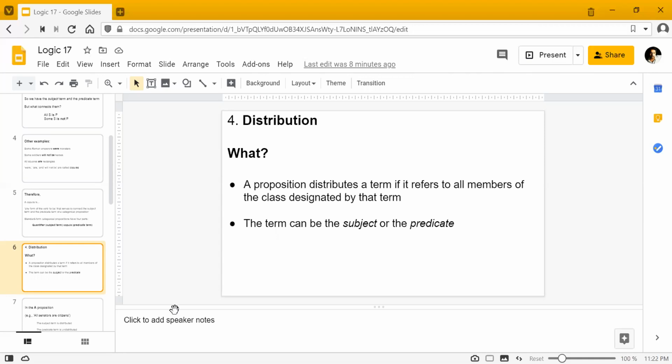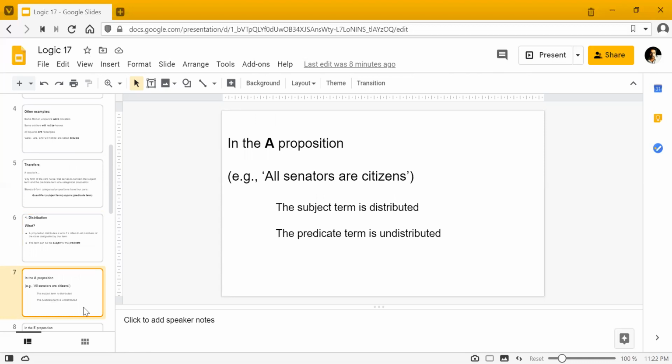But what does distribution mean? First, let's just look at that. If I look at a proposition, for example, all senators are citizens, what are the terms? Senators is your subject term and citizens is your predicate term, right?